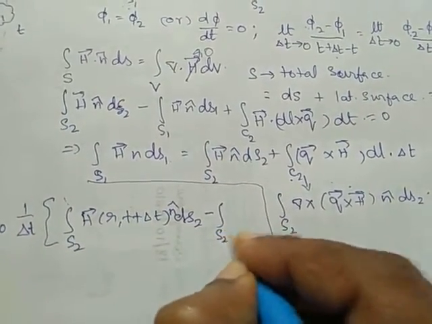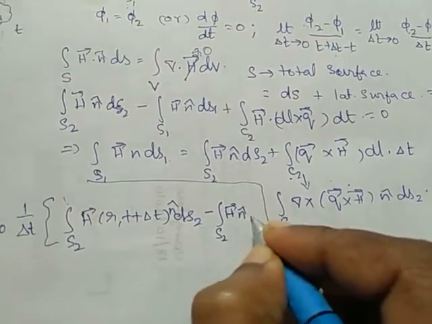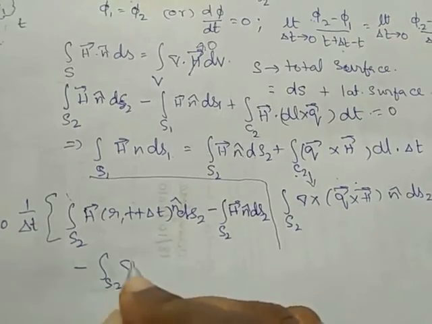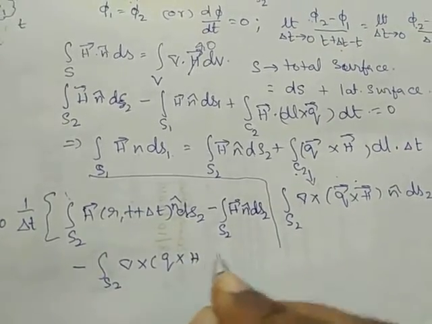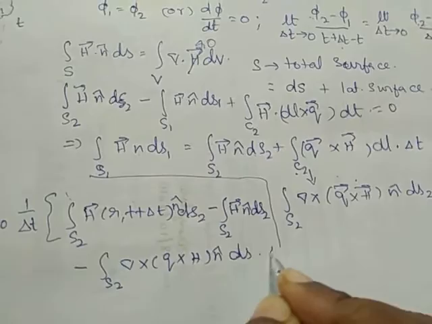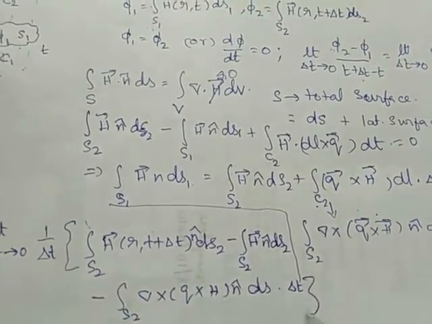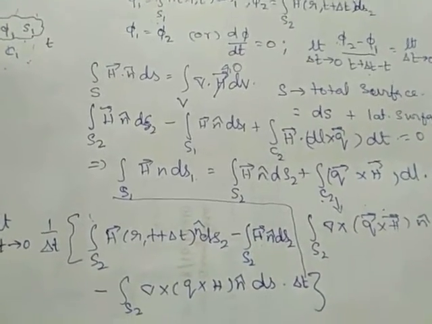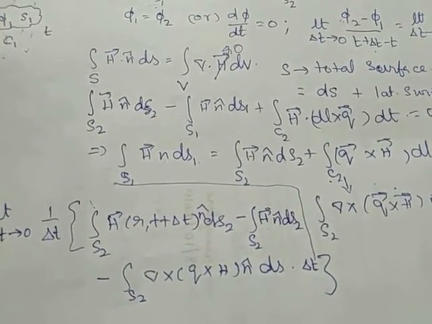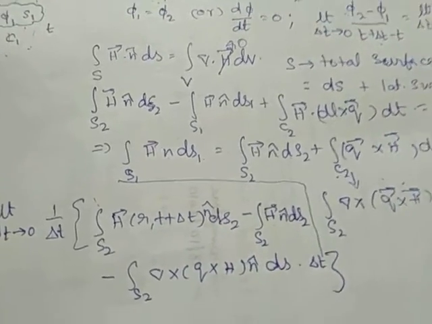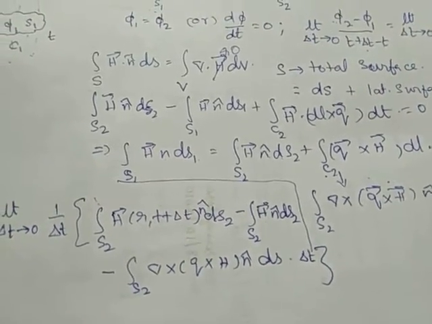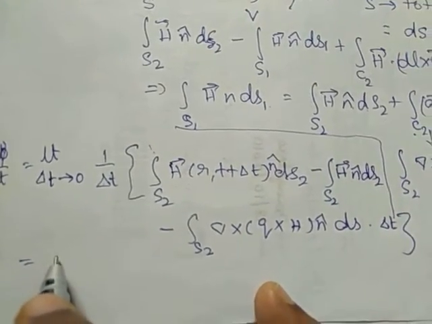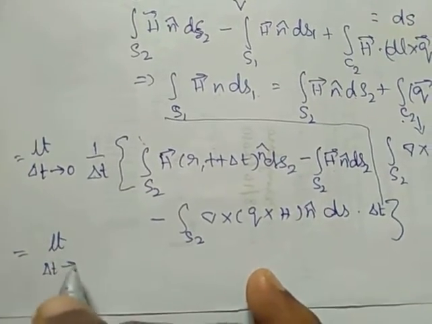Minus integration over S2 of H·n cap dS2, minus integration over S2 of del cross Q cross H·n cap dS2. So split the terms. Here delta t will get cancelled, and here delta t remains as it is. So this equation becomes limit of delta t tends to 0.